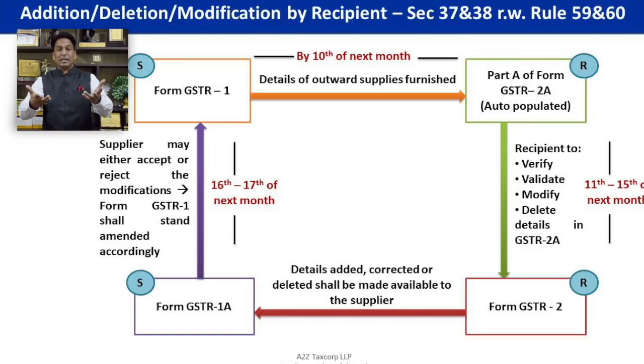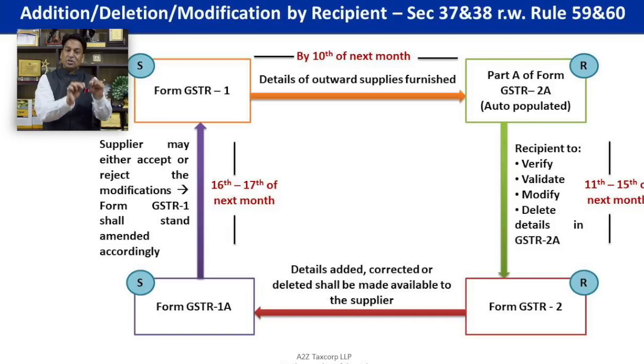What happened? Being the recipient, you will not find that particular entry in GSTR-2A. The question comes, can you really take credit? You have the invoice, you have received the goods, but the invoice particulars are not uploaded by the supplier. Yes, you can add.